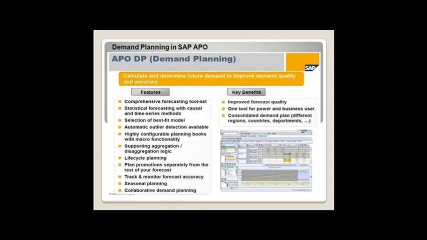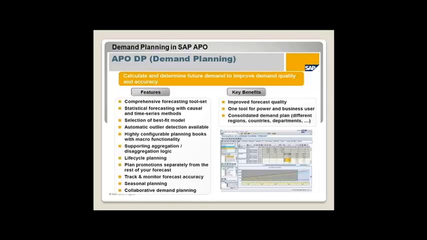Asia Pacific people can access only Asia Pacific data. Europe people can access only Europe data. Sales people can access only particular products or particular brands. So using the authorization, we can control so that they will not disturb the others' data.